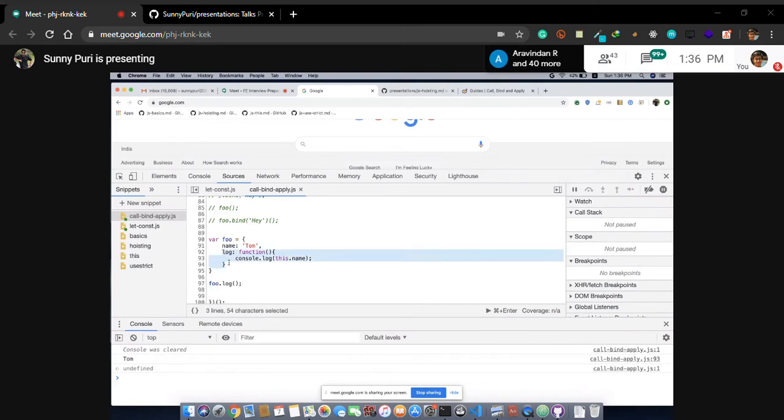Let's make it like this. I have removed this function.